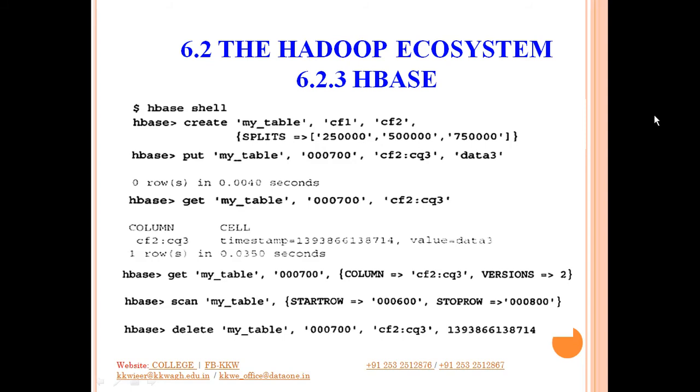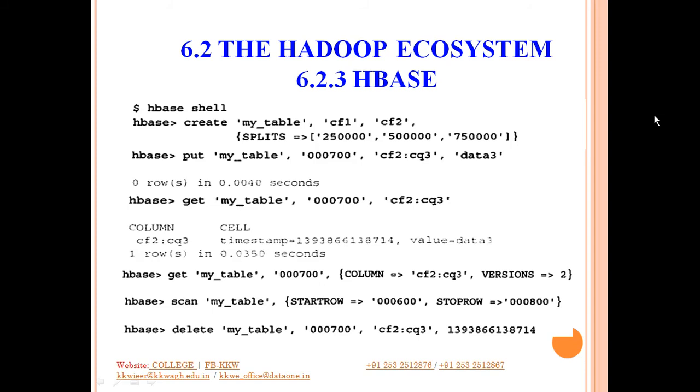Similarly you can have get to display the result. So from this particular database, in this particular row, I want to display the value of CQ3 from CF2. Okay, so as you can see, it is being displayed. Now similarly if you check the next command, I am trying to display the last two or recent two versions from the column qualifier 3 of column family 2 from row 700 from the table my table. So it will simply display the latest two versions of this.